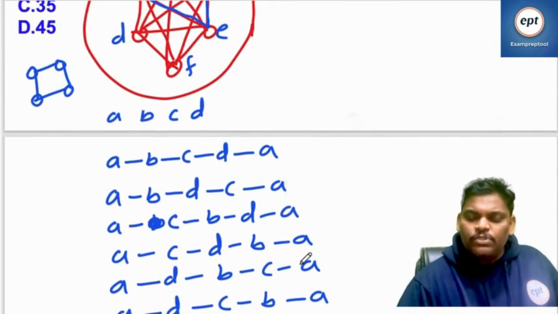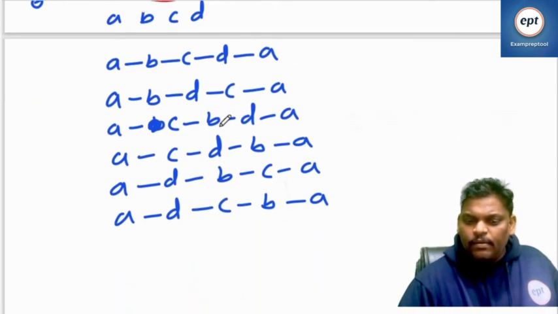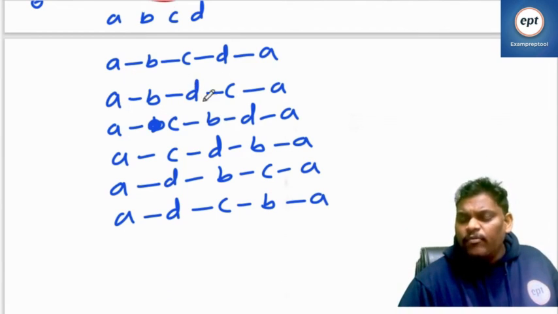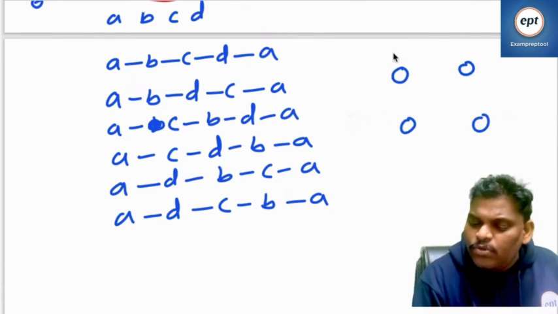Let us assume that out of 6 people, the 4 people I selected are A, B, C, D. How many cycles? Because it is a complete graph, every combination edge is there. Now, one thing I want to say to you. Everyone listen.